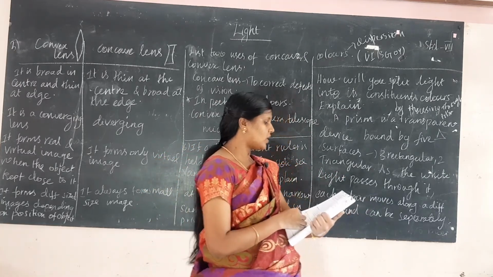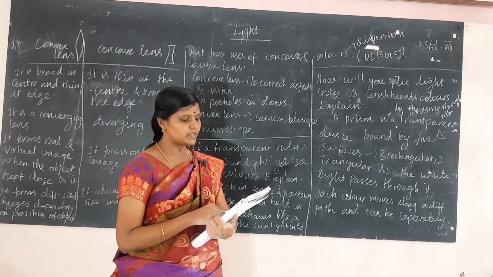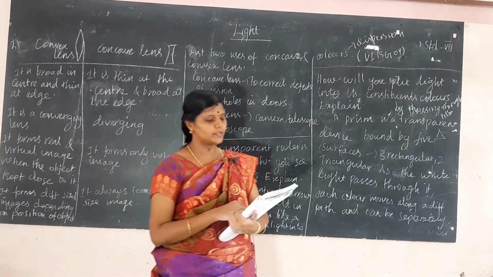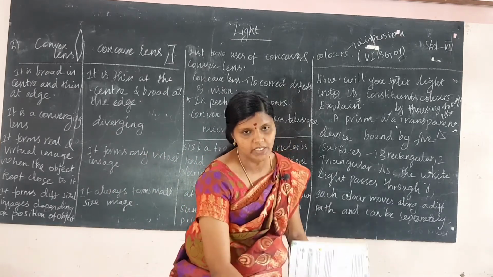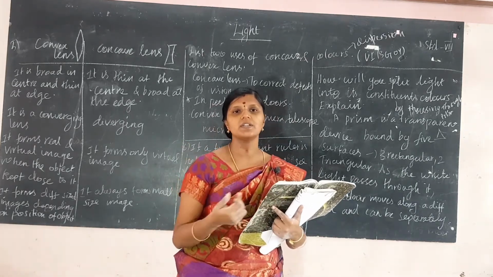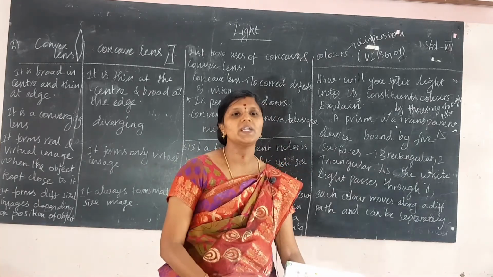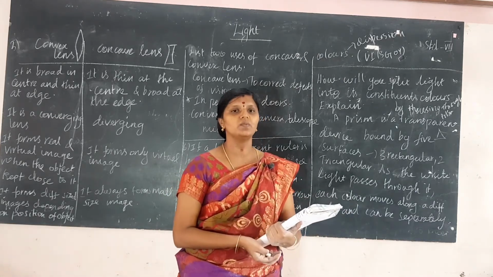Okay. Next, convex mirrors are used as rear view mirrors in vehicles because the image of the object is spread over a large area. It covers a large area. So it is used as rear view mirrors in vehicles.